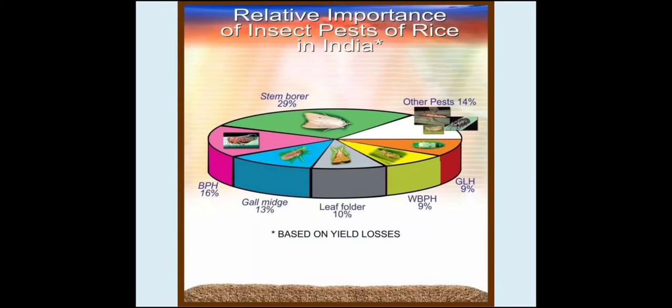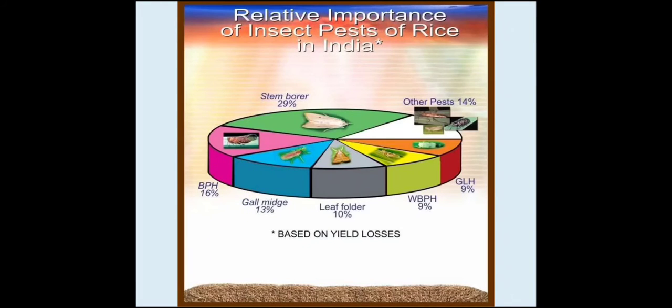Now this is the damage percentage caused by the insects of paddy. 29% damage is caused by the stem borer, followed by other non-insect pests. Then 9% damage is caused by the green leaf hopper. Then white backed plant hopper also causes 9% damage. Then the leaf folder causes 10%, gall midge causes 13%, and brown plant hopper causes 16% yield losses to the rice crop.